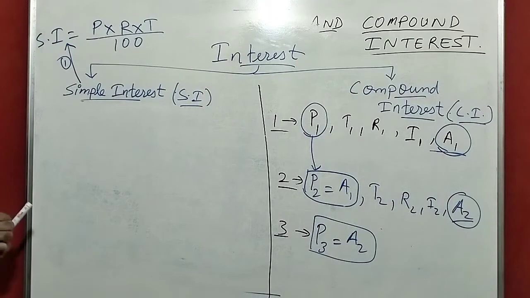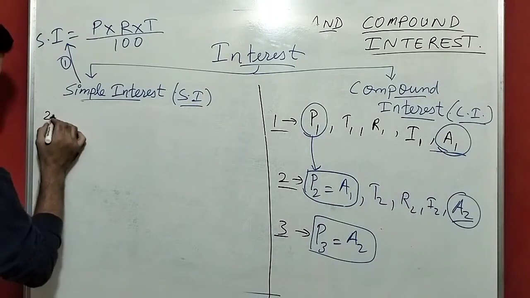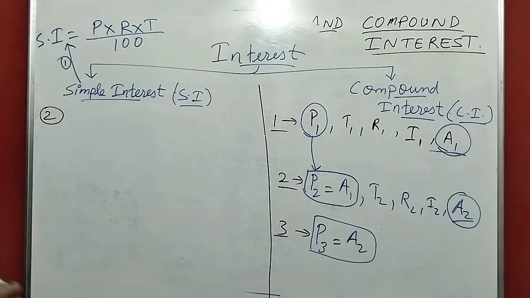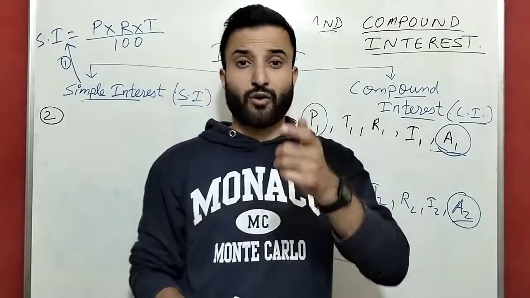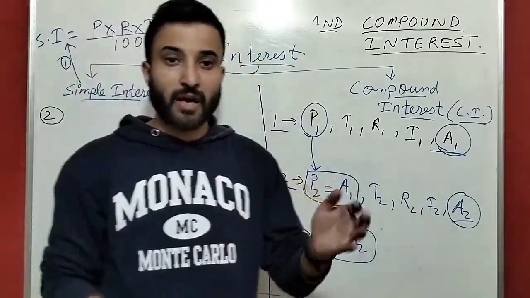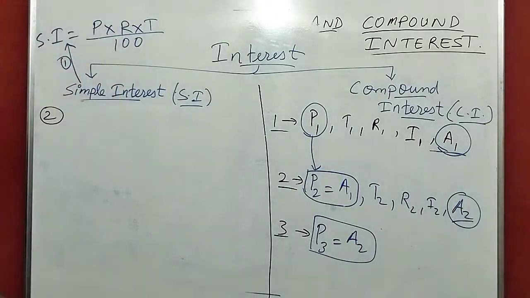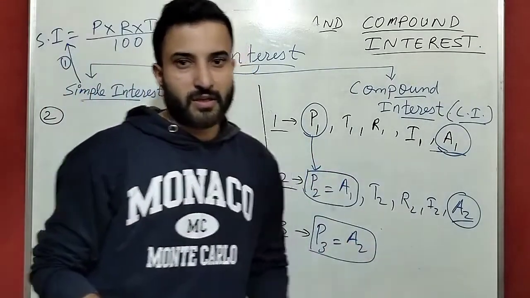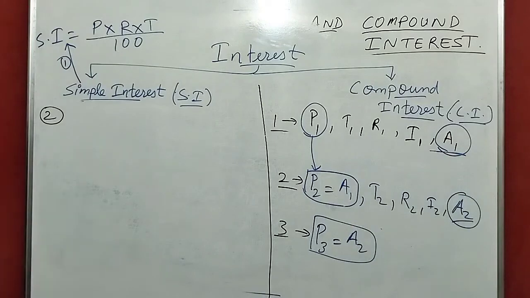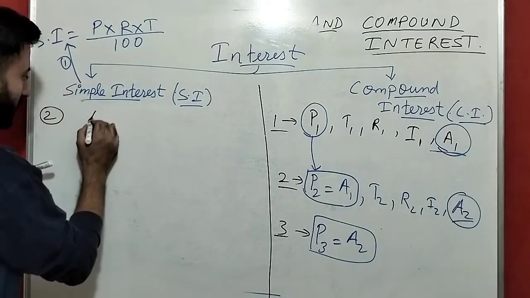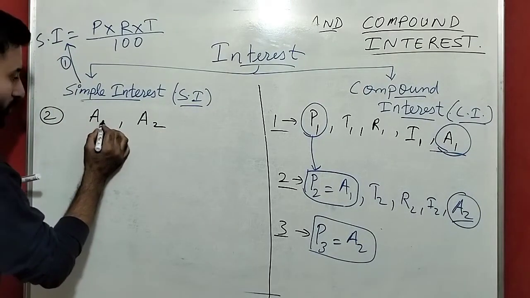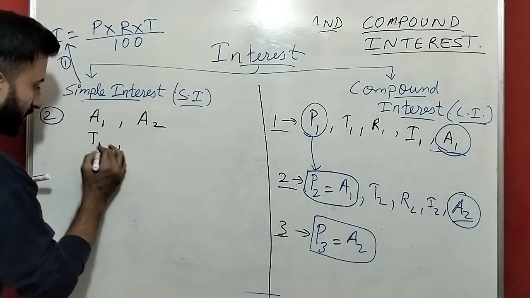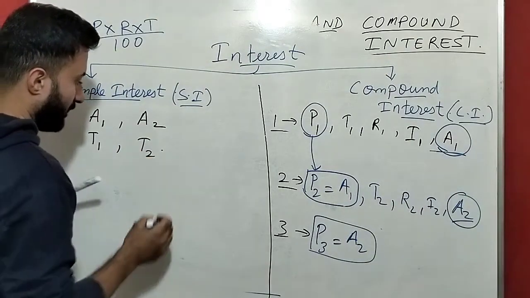Now we will go on to the second formula. See guys, the second formula and the third formula for simple interest are a little conceptual. You have to remember the concept. Now for the second, if two amounts are given, suppose the amount 1 is given for this much time period, and amount 2 for this much time period.